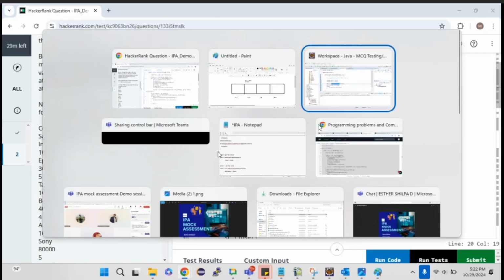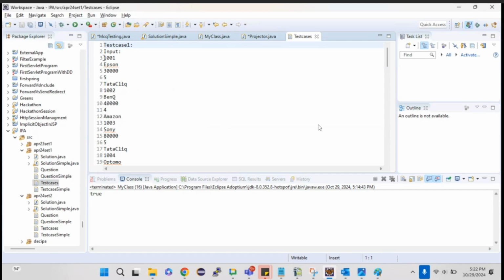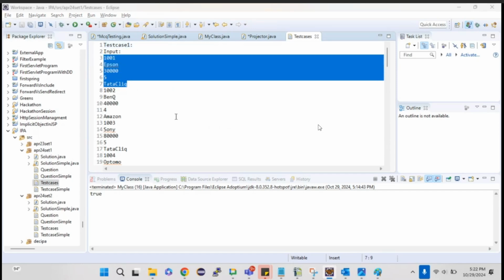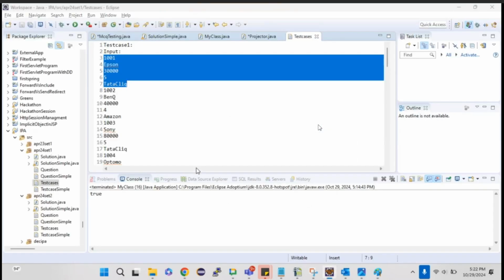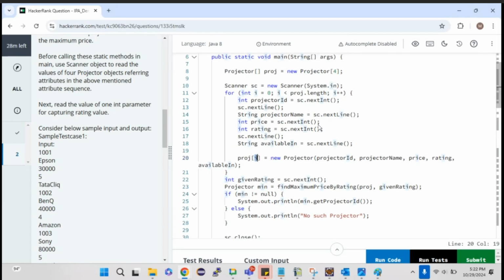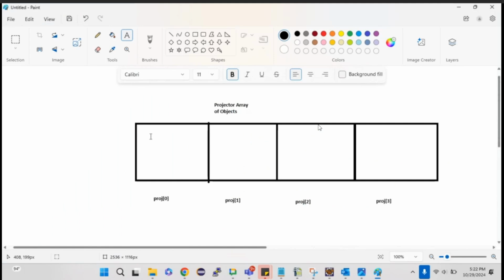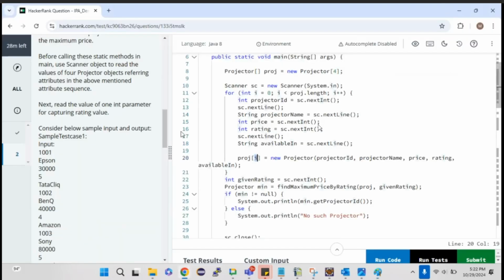So let me just take 5 values and let me just put it in. So in 0th index, I'm creating an object, right? So as per the coding, I'm creating an object and I'm putting it in the proj of i. i value is 0. So in the proj of 0, the first object, which means the first set of values, will be stored over here. Okay. So likewise, the loop will keep on running.